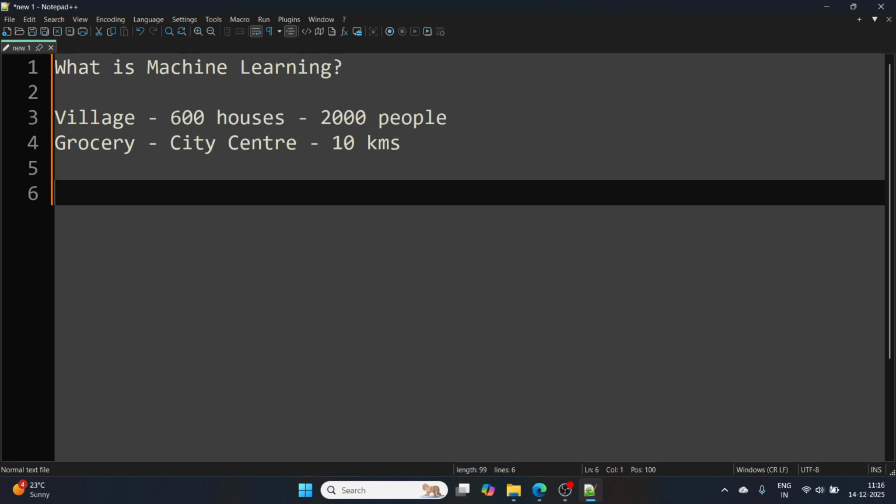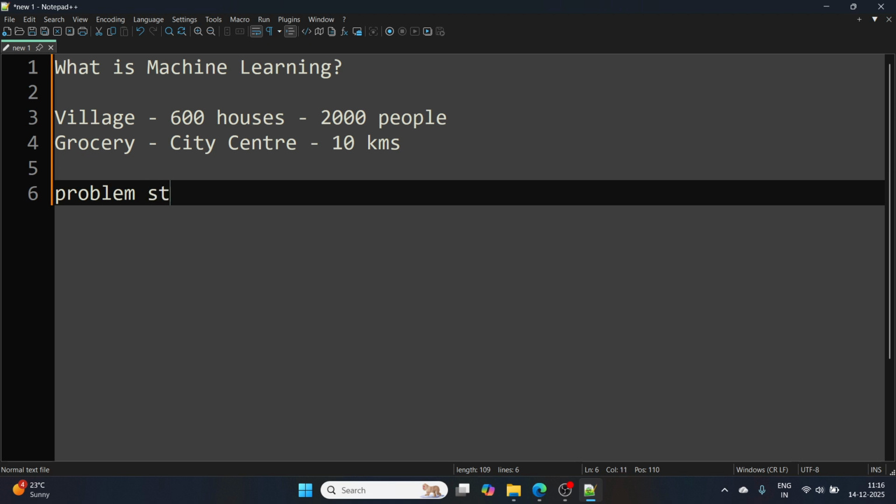There was a graduate young boy in that village. His name was Ganesh, right? He was also part of that discussion. So what happened? He got an idea. He took it as the problem statement.